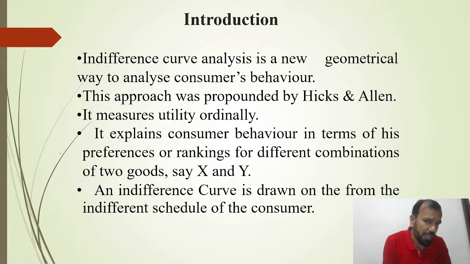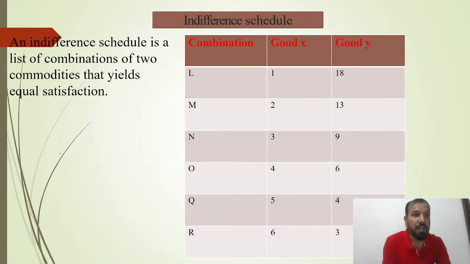And third is the indifference curve. Indifference curve analysis is a new geometrical way to analyze consumer behavior. This approach was propounded by Hicks and Allen. It measures utility ordinally. An indifference schedule is a list of combinations of two different commodities that yield equal satisfaction.